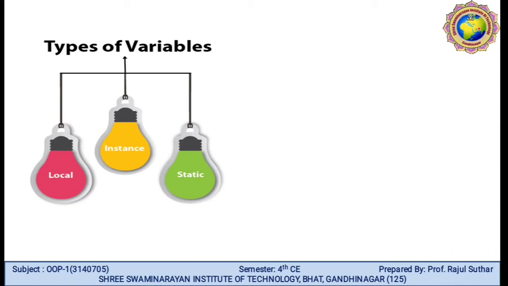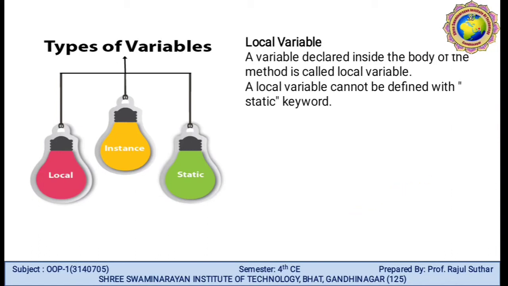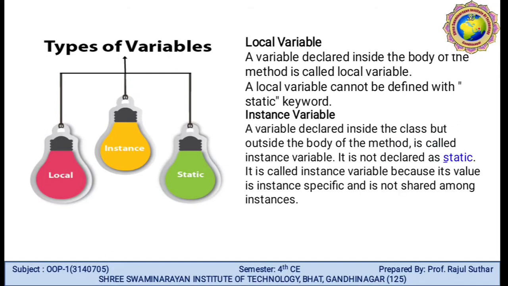Let me discuss the types of variable, that is local, instance and static variable. So what do you mean by local variable? A variable declared inside the body of a method is called a local variable. A local variable cannot be defined with the static keyword. We can't use the static keyword for a local variable.